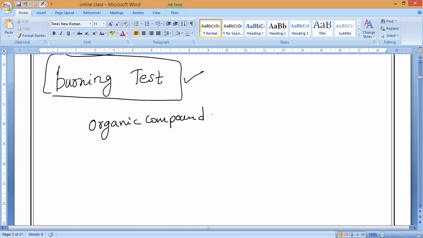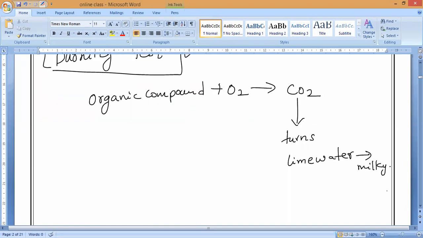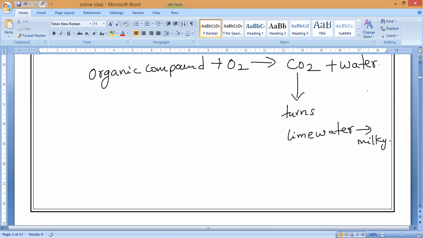Any kind of organic compound made up of carbon will burn in the presence of oxygen. It will produce CO2, and this CO2 turns lime water milky. This is what we have studied even in the first chapter. And it will also produce water. For example, let me take methane. This equation we have also studied in the first chapter.